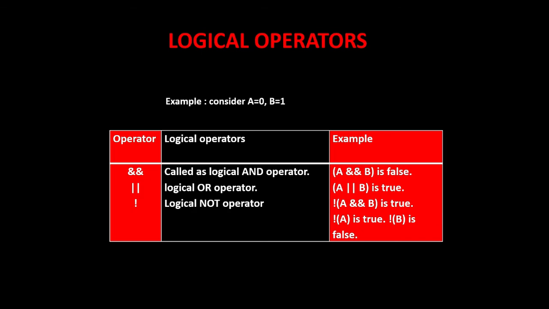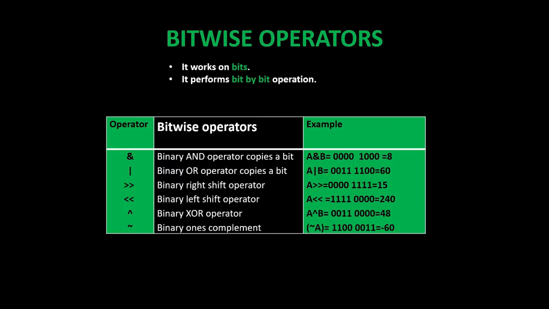Next, logical operators. Example, consider A is equal to 0 and B is equal to 1. So there are three logical operators. First one is called the AND operator, second one is logical OR operator, and the third one logical NOT operator.